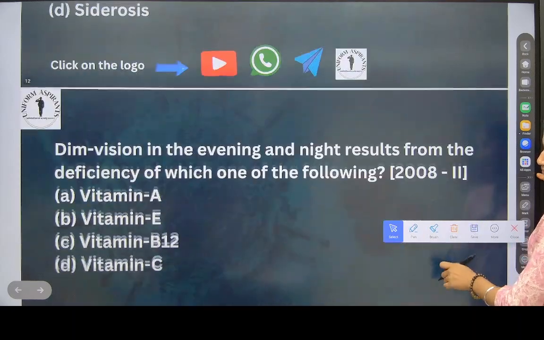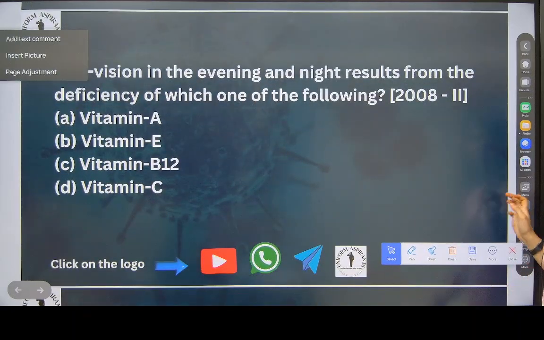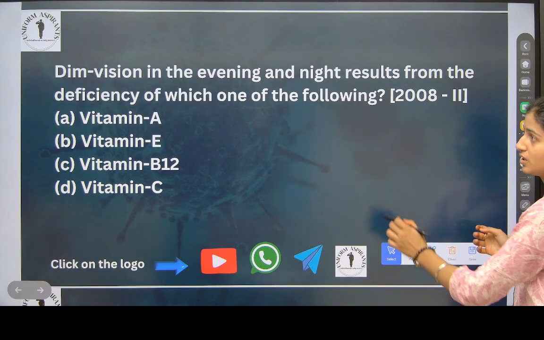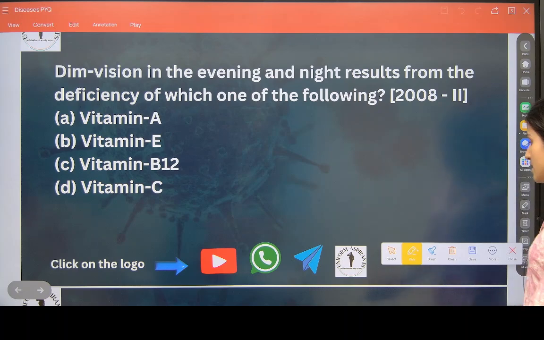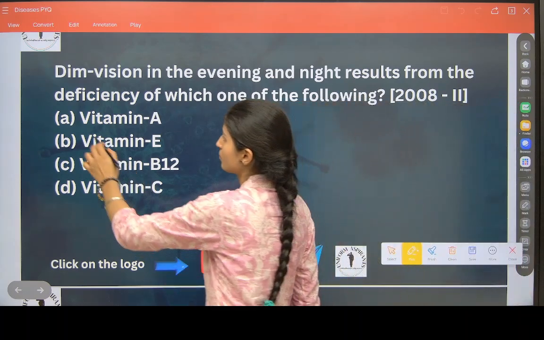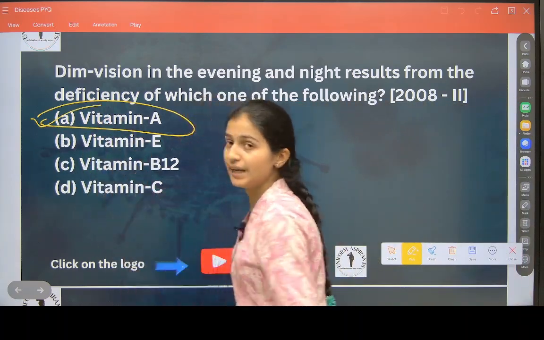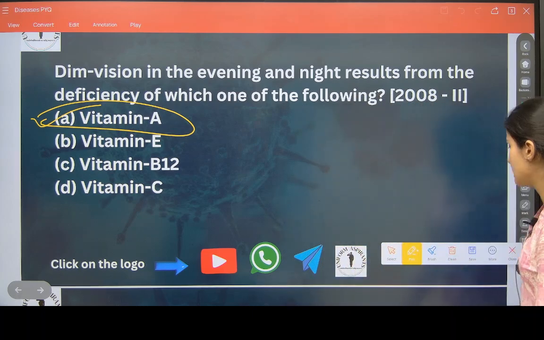Now we will go on to the next. This is an easy question. We have done this before. Dim vision in the evening and night results from the deficiency of which vitamin? I told you, night blindness. So vitamin A. Yes or no? Vitamin A is the answer.